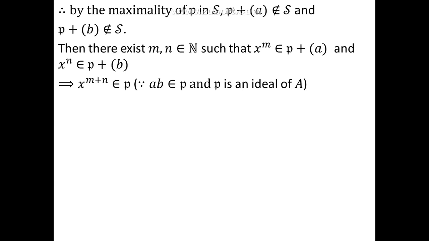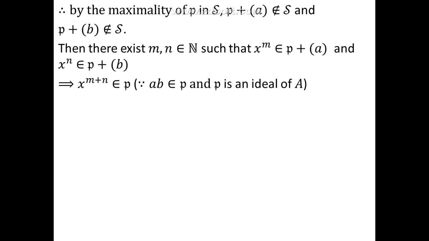Similarly, write x power n as a sum of two elements, one taken from each of the ideals P and the ideal generated by B. Then multiply them, and you can easily observe that x to the power m plus n belongs to P, because somewhere you get the term which contains A into B, and A into B is already in P, and P is an ideal of A.